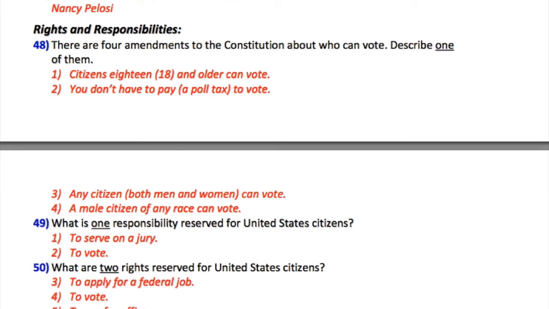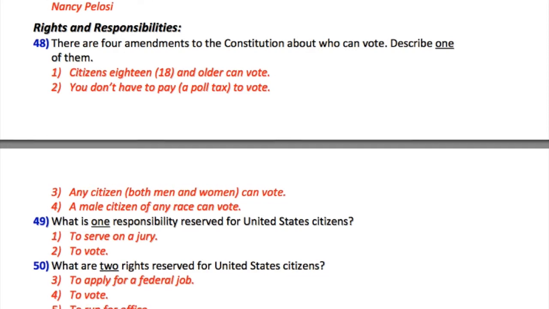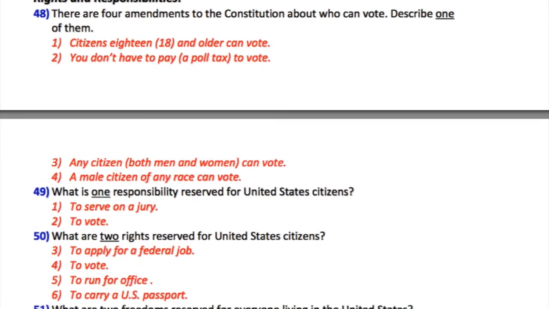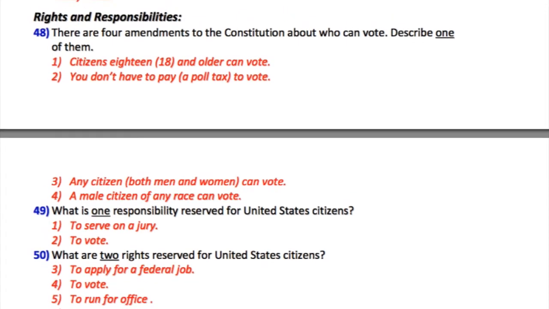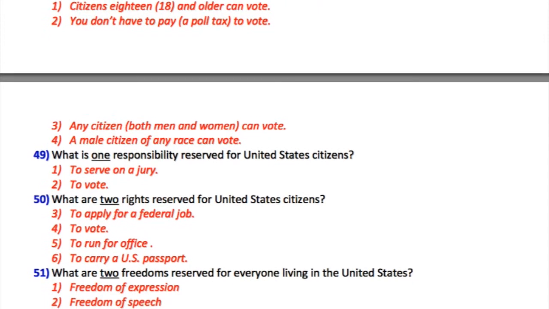48. There are 4 amendments to the Constitution about who can vote. Describe one of them. 1. Citizens 18 and older can vote. 2. You don't have to pay a poll tax to vote. 3. Any citizen, both men and women, can vote. 4. A male citizen of any race can vote.